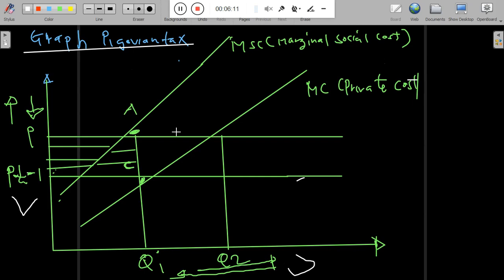This graph shows the marginal social cost is above the marginal private cost. When the marginal social cost is above the marginal private cost, this means that the burden of all the external costs goes to society rather than to the private producers. And that's why the imposition of this Pigovian tax is intended to reduce the goods produced with externalities and to encourage the goods produced without externalities that could be sustainable for the welfare of the people.